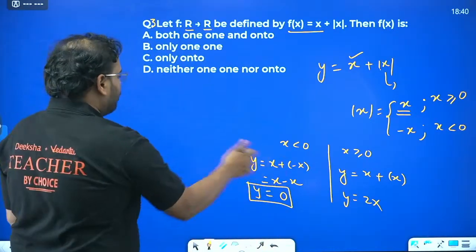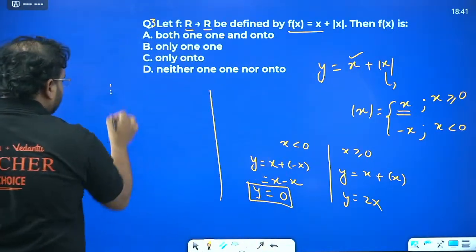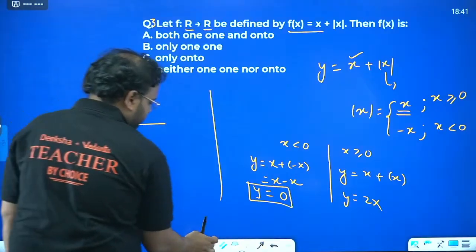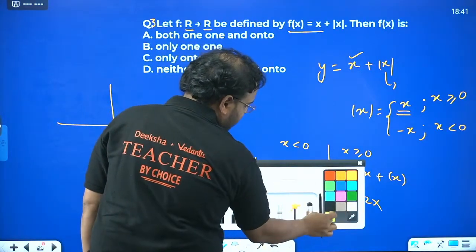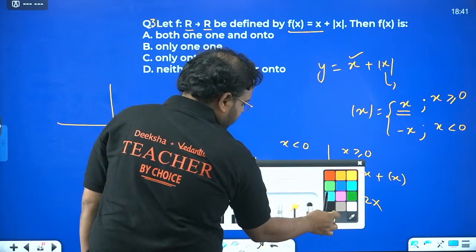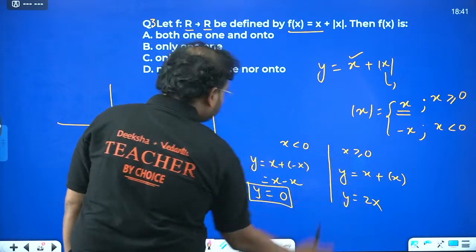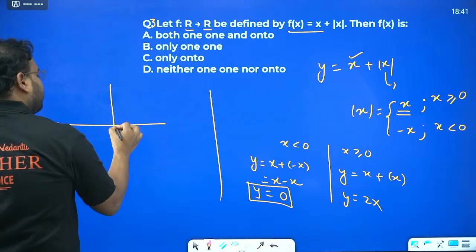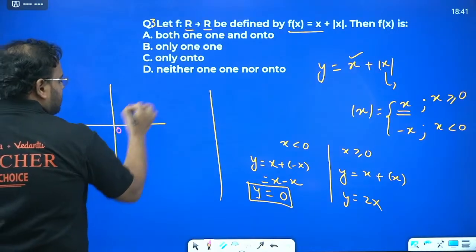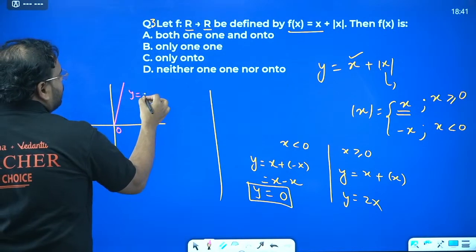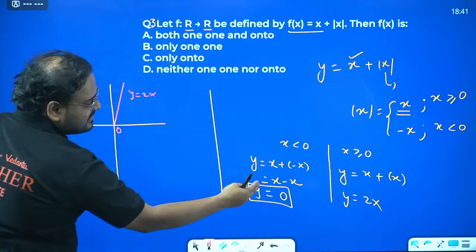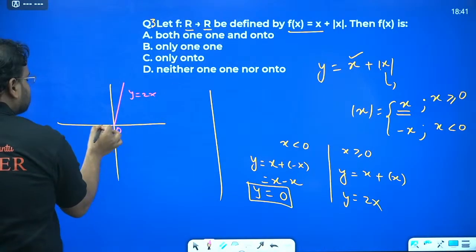This means I have 2 branches in the function. So if I draw this on the graph, please check. Have a look over here. So this is the graph, because this is 0 over here. On this side it is what? y equals 2x. This is the curve, y equals 2x. And on the left side, which is the negative side, it is always 0.